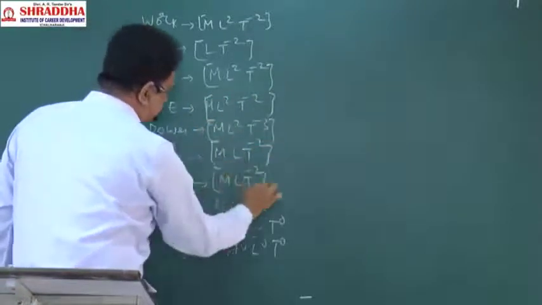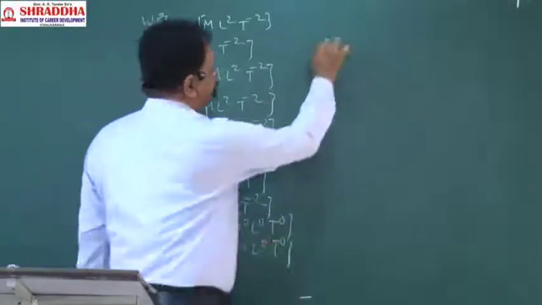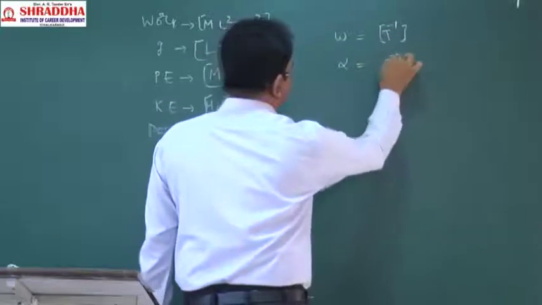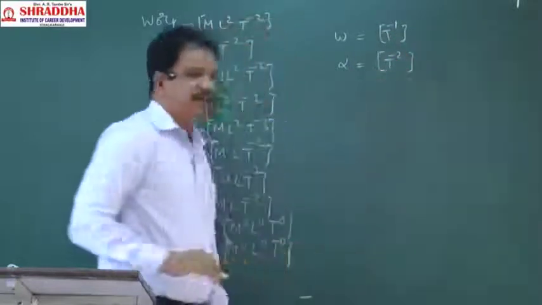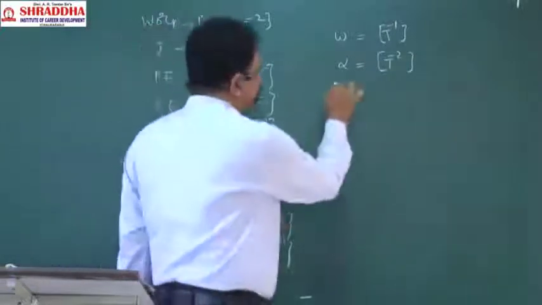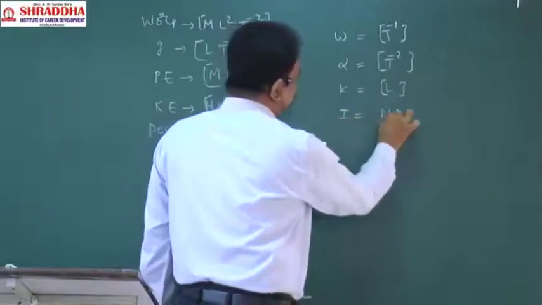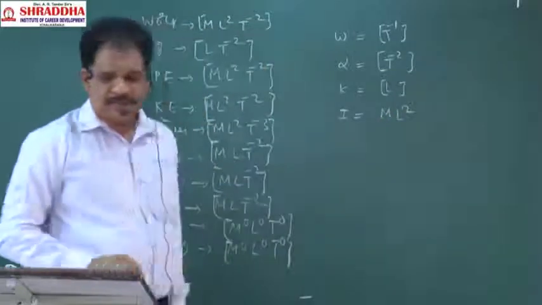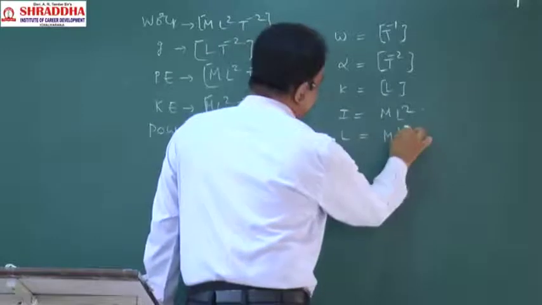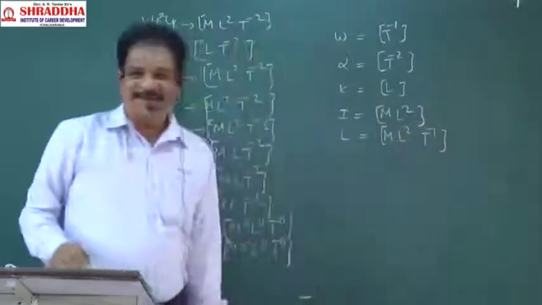Next, 10. Angular velocity, T power minus 1. Angular acceleration alpha, T power minus 2. Radius of gyration, L. Moment of inertia, M L square. Next, angular momentum, M L square T power minus 1. Okay.